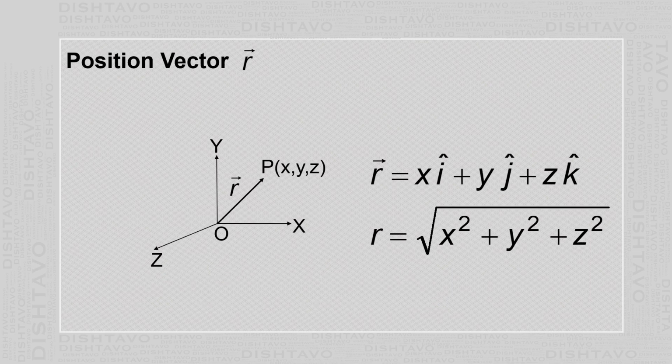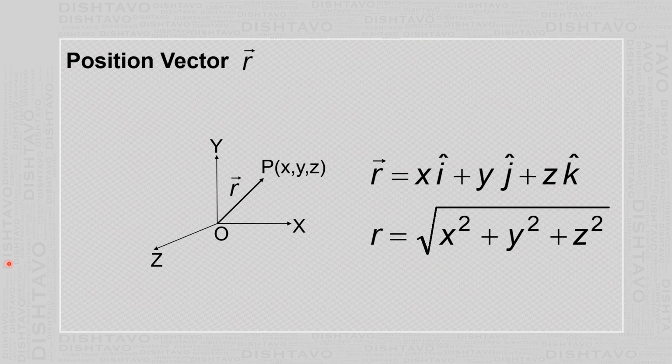Suppose you want to find the position of a given body at a given instant. To describe this position, we can use a rectangular coordinate system.